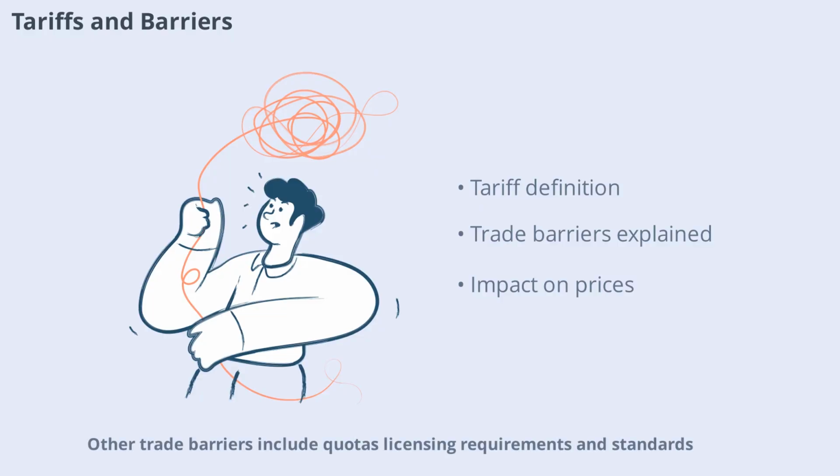Tariffs are taxes on imported goods, often used to protect local industries from foreign competition. Other trade barriers include quotas, licensing requirements, and standards. While these measures can help domestic businesses, they may also raise prices for consumers and spark trade disputes. In recent years, some countries have increased tariffs, leading to trade wars and uncertainty in global markets. Understanding tariffs and barriers is key to grasping the complexities of international trade and its impact on everyday life.